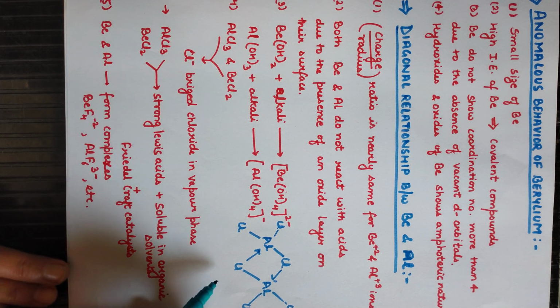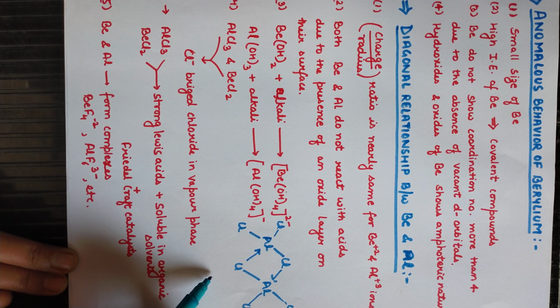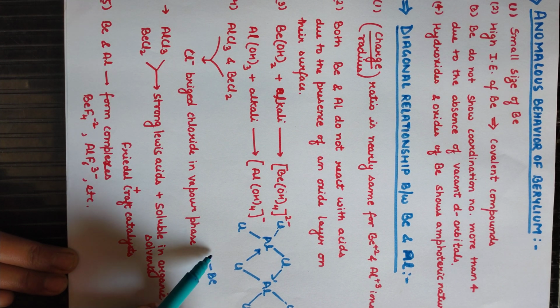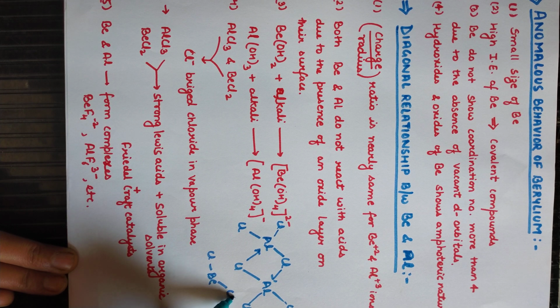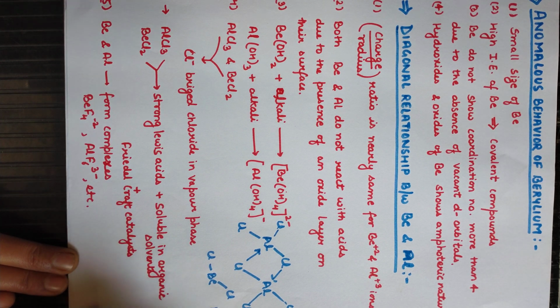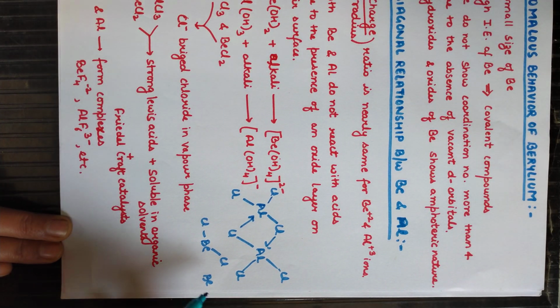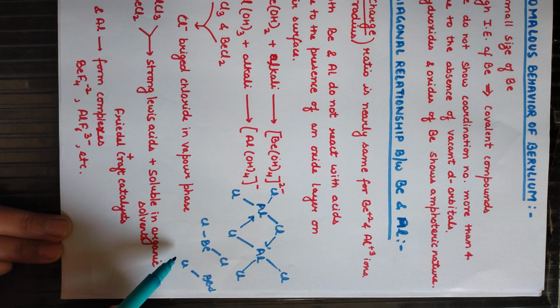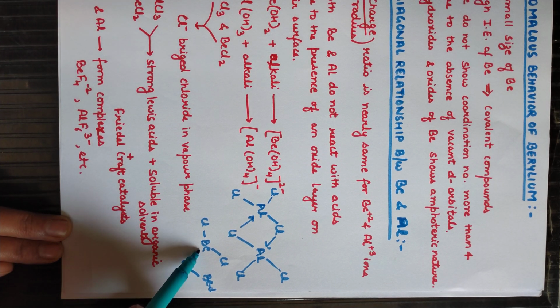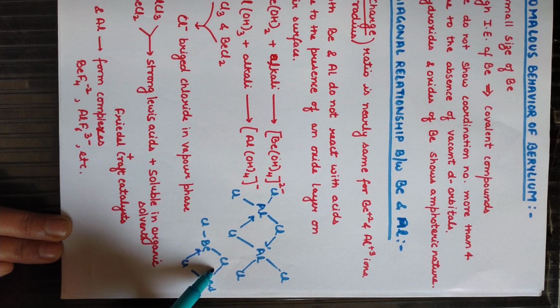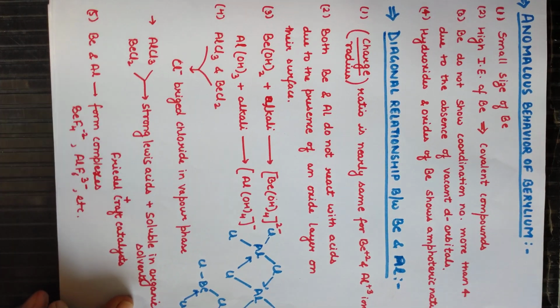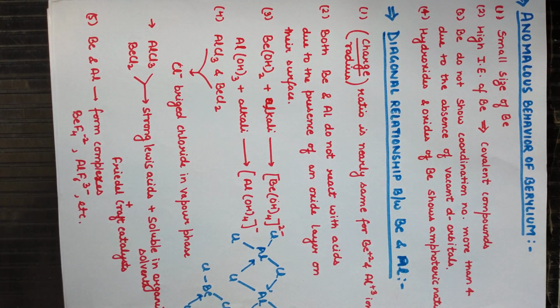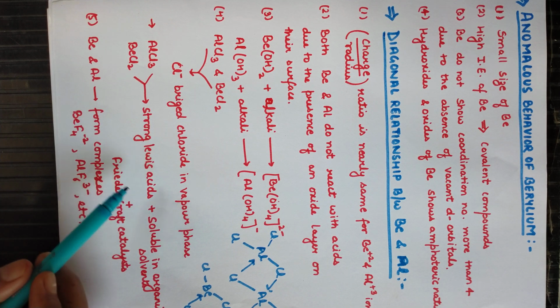Similarly, we have seen the structure of beryllium. We can draw it like this: BeCl2, Be, Cl, and here Cl. One more Be is there, and we can draw it like this: Cl, and here one more Cl is there. So here again a bridged chloride is there. So in both aluminium chloride and beryllium chloride, bridged chlorides are there.